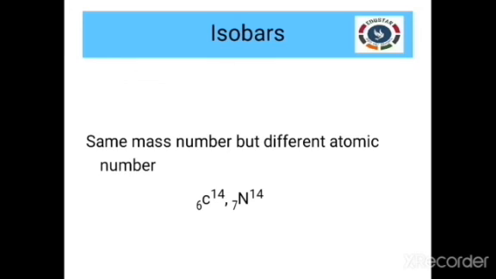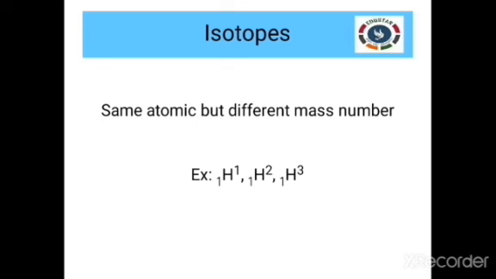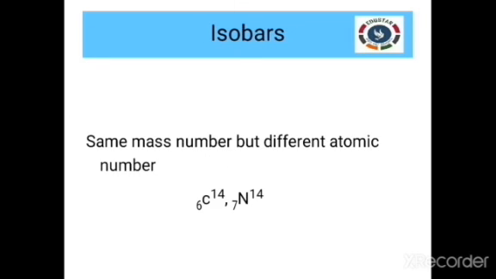Now these are isobars. What are isobars? It is the opposite of isotopes. See, in isotopes the mass number is different and the atomic number is the same. But in isobars the mass number is the same but the atomic number differs. For example, carbon-14. Carbon-14 is just an isotope of carbon. Actually carbon-12 is the major isotope of carbon. The minor isotope of carbon is carbon-14. It is isobaric with the element nitrogen.